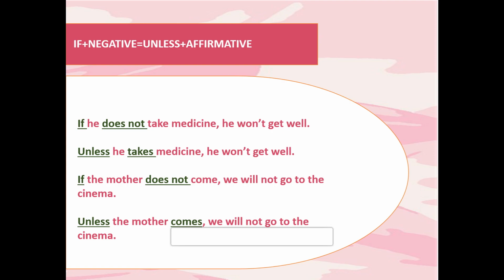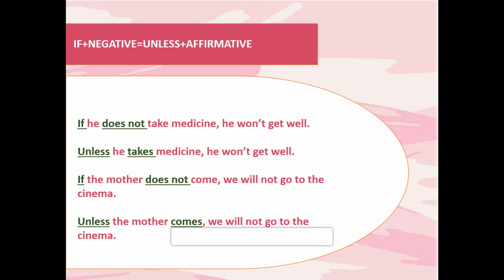So here he is third person singular, and that is why we have used the present tense form of the verb, takes, the s or es form. Suppose instead of he it had been I, we would have written unless I take. Okay, so the answer is: unless he takes medicine, he won't get well.